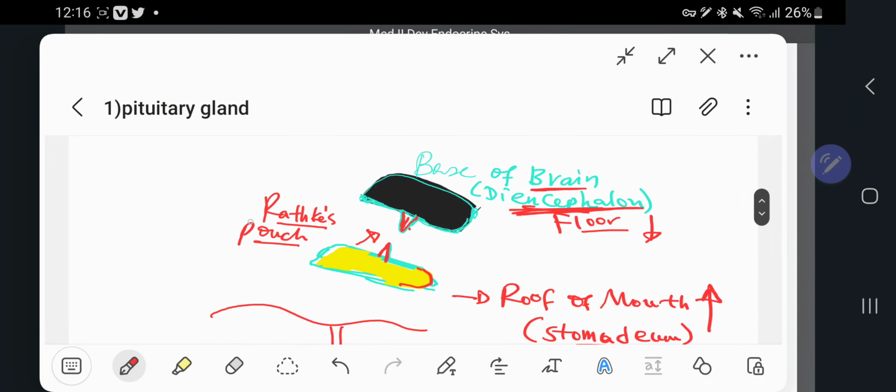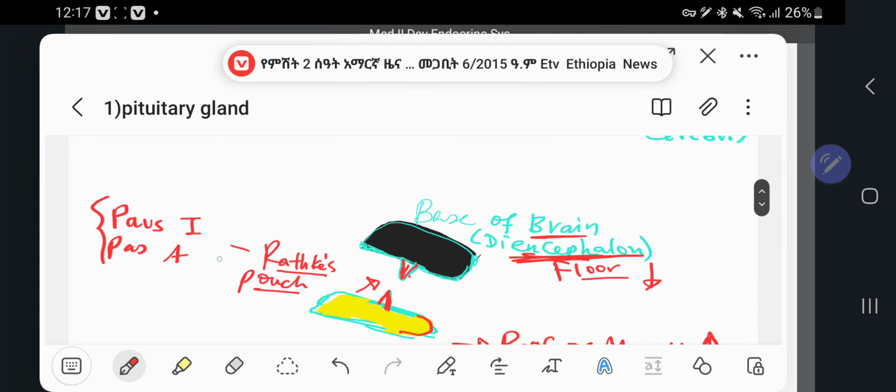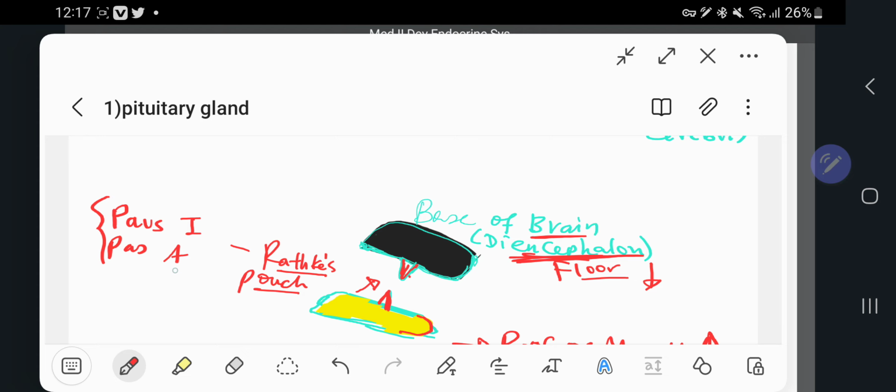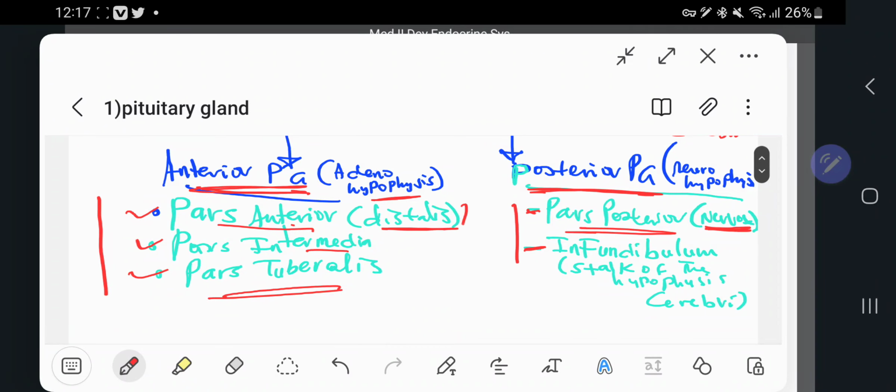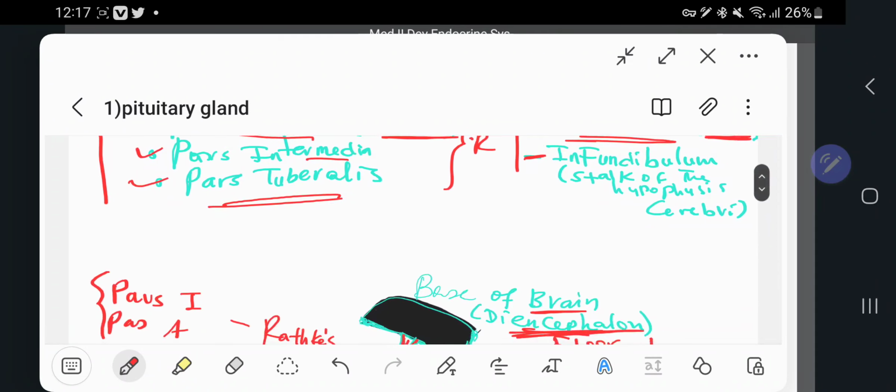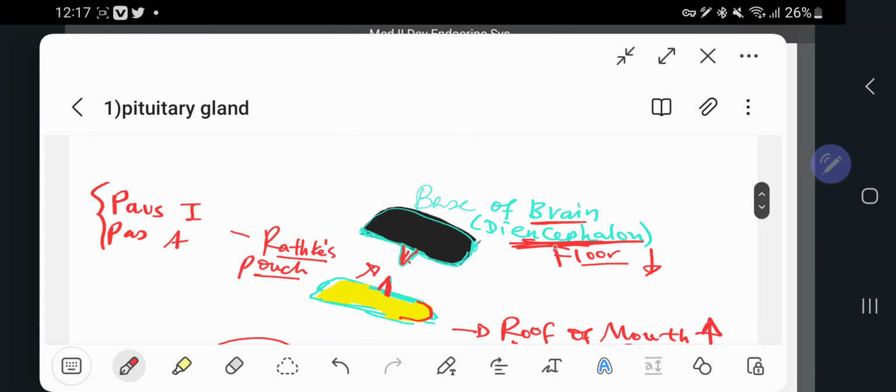How do they differentiate? Rathke's pouch, which is the upgrowth of the roof of the mouth, the stomatodeum, differentiates into two parts: pars intermedia and pars anterior. These are parts of the anterior pituitary gland. They differentiate from Rathke's pouch, like you have seen. What about the downgrowth of the floor of the diencephalon?